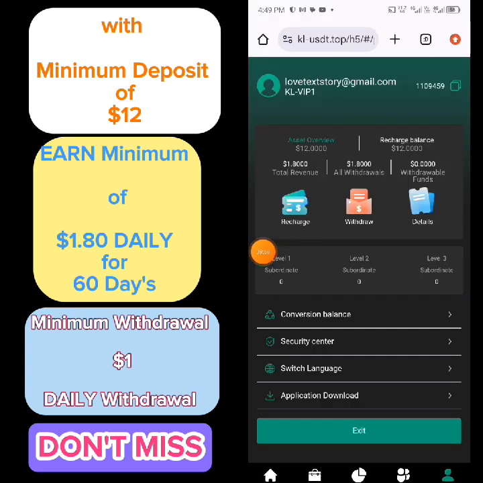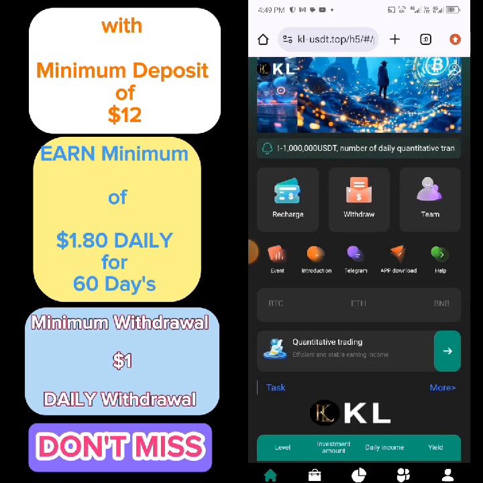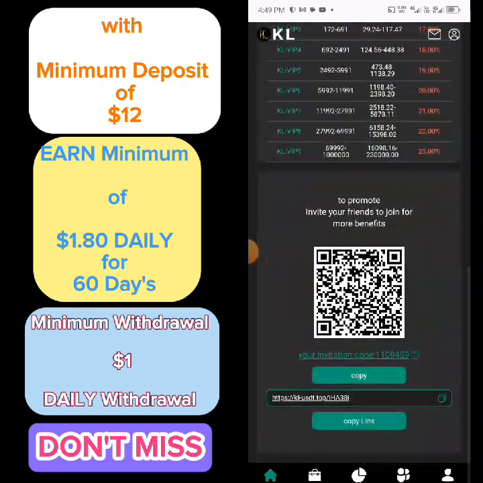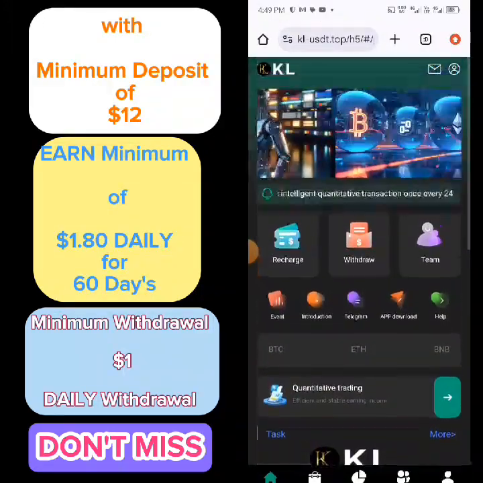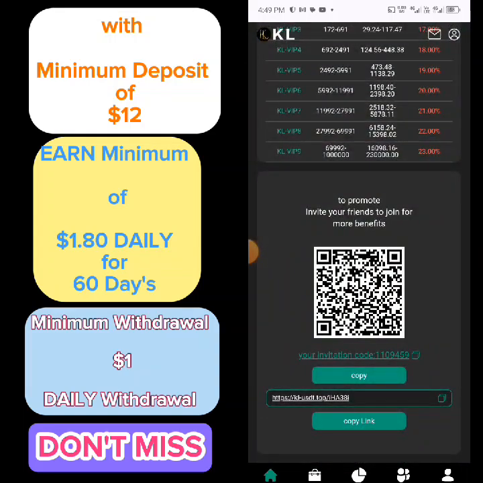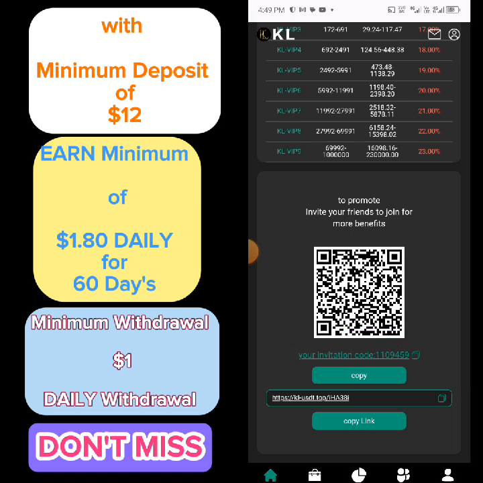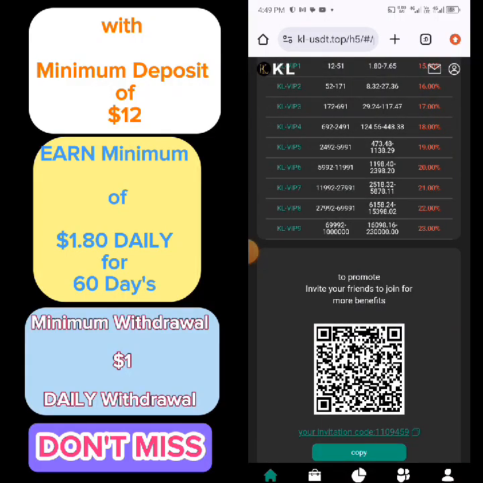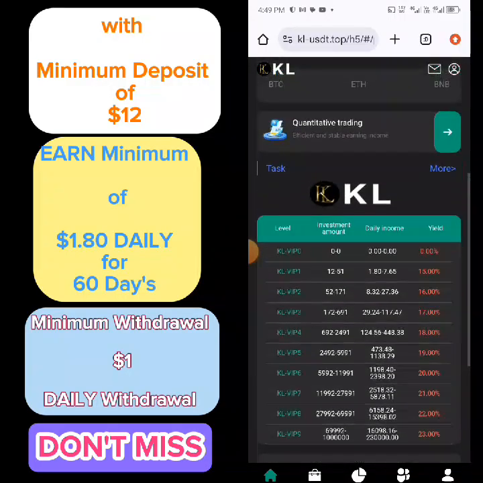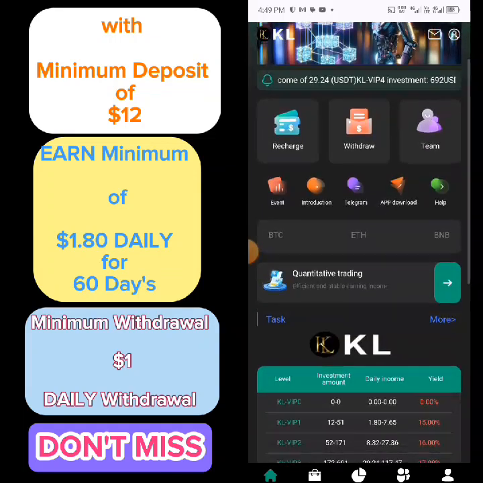That is it on how to invest on this platform and make your first withdrawal. Some other things I need to let you know about this platform is that in case you also want to refer some people into this platform, maybe your friends, and you want to earn some income through them, you can click on your invitation link right here and send it to them. Let them make their deposit, and you will earn your own commission through them.